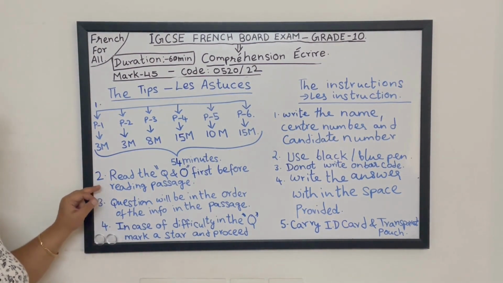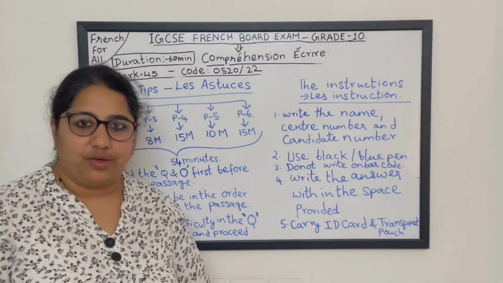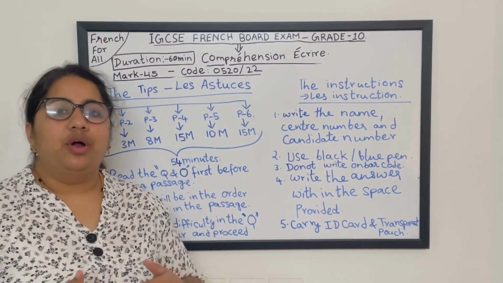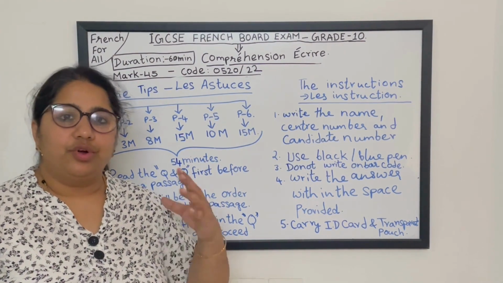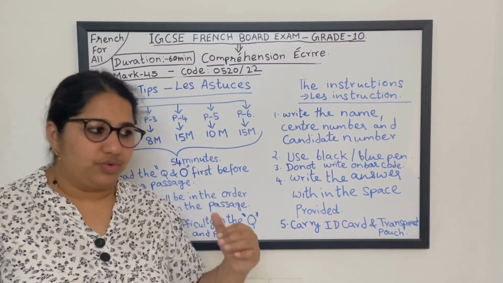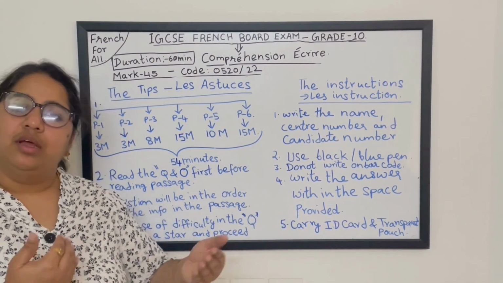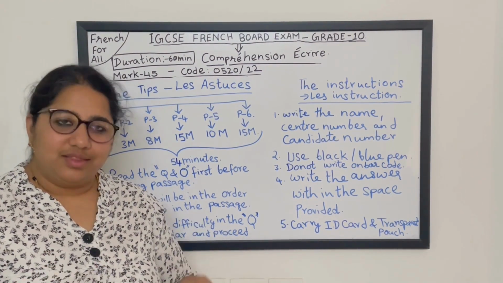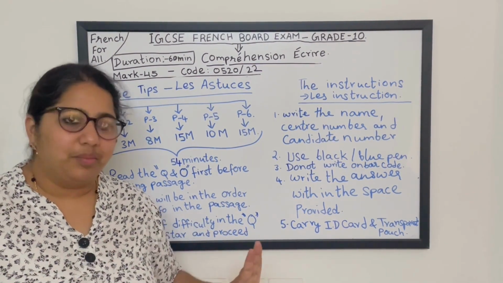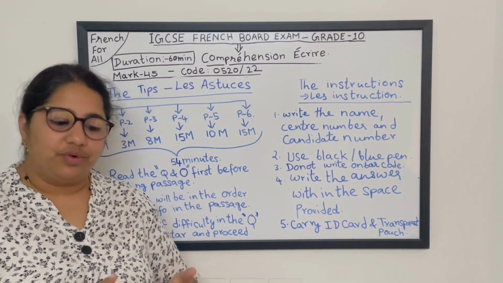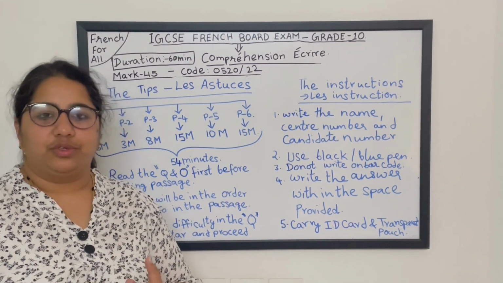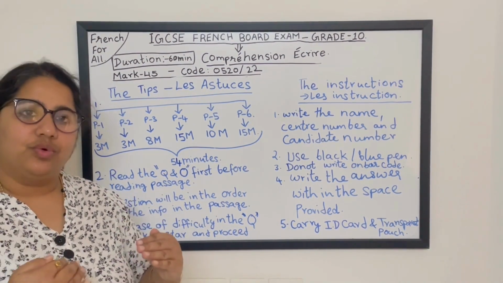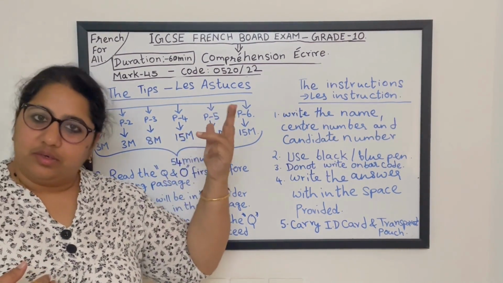The second important essential tip I wanted to give is, when you get the paper, do not read the question first. Instead, do not read the passage. For the passage questions, where unseen passages are given and then questions are given, in this section specifically, do not read the passage first. The first thumb rule is to read the questions along with the options. Then, after reading all the questions, for each question check the answer in the passage.